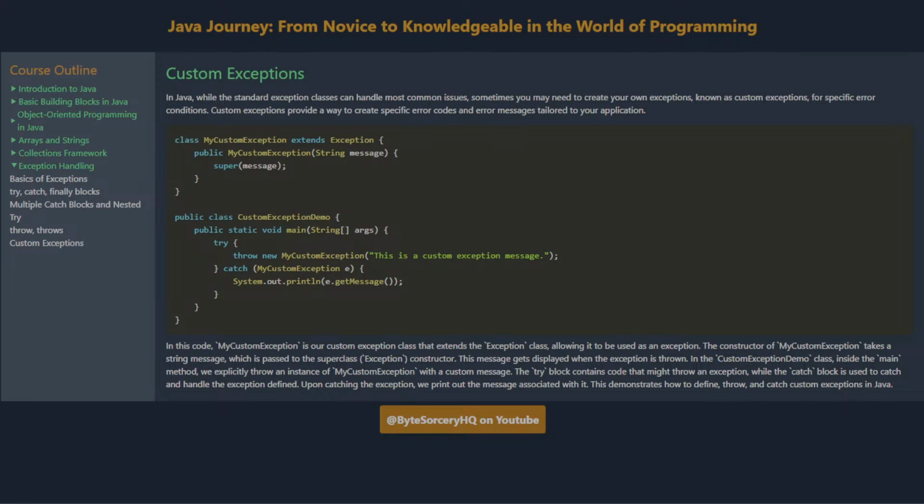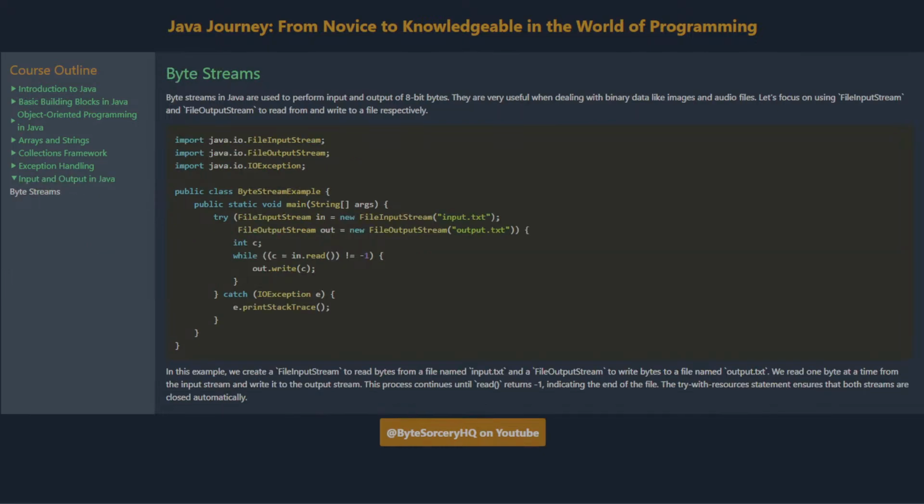In the CustomExceptionDemo class, inside the main method, we explicitly throw an instance of MyCustomException with a custom message. The try block contains code that might throw an exception, while the catch block is used to catch and handle the exception defined. Upon catching the exception, we print out the message associated with it. This demonstrates how to define, throw, and catch custom exceptions in Java.